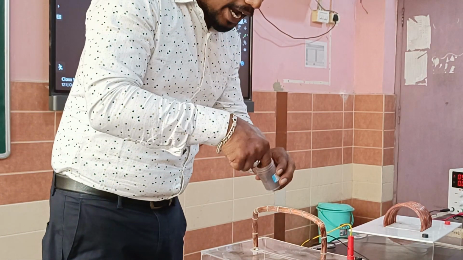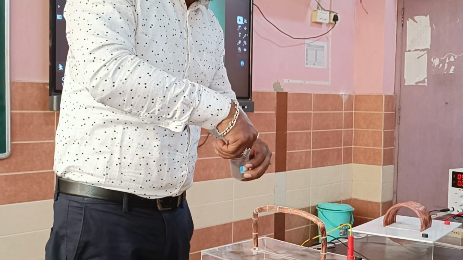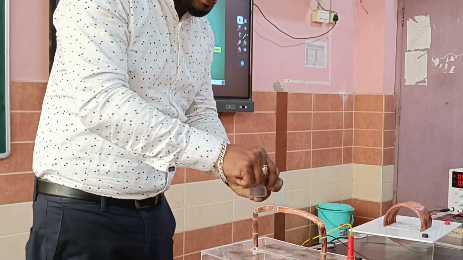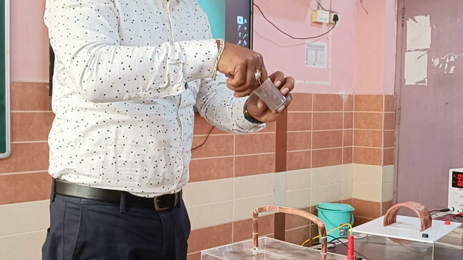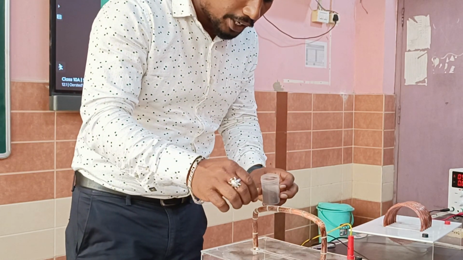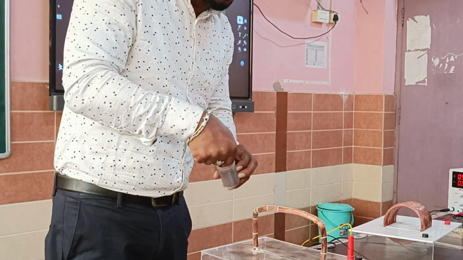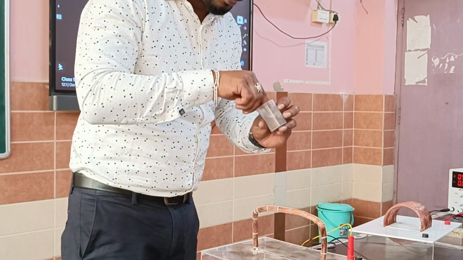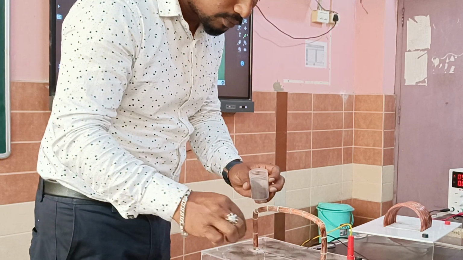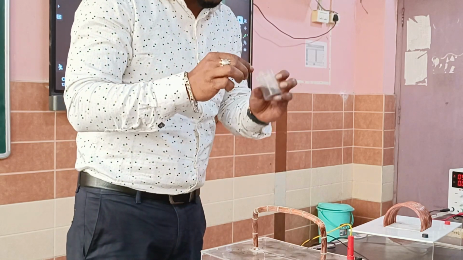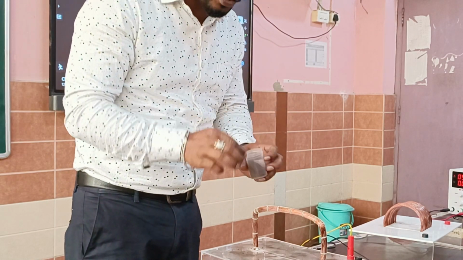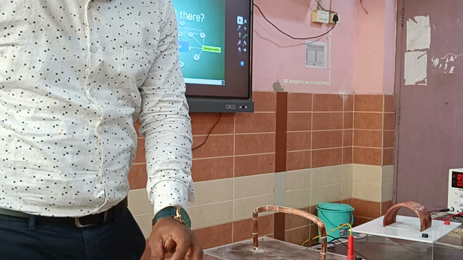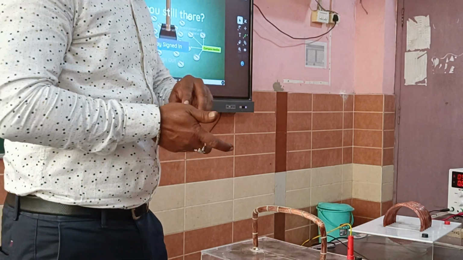See, I am putting iron filings over here. These are known as iron dust, iron filings, whatever you can see. And iron is a magnetic material. Yes or not? How many magnetic materials are there? Do you know any new name? Can you suggest one? We know iron, cobalt, nickel. Any other name? Can anyone show your brilliancy? Any other material? Till then, I will say a new name. That name is gadolinium. Another metal, which is also a magnetic material.